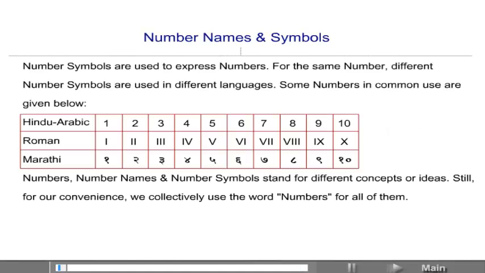Number names and symbols. Number symbols are used to express numbers. For the same number, different number symbols are used in different languages. Some numbers in common use are given here. Numbers, number names and number symbols stand for different concepts or ideas. Still, for our convenience, we collectively use the word numbers for all of them.